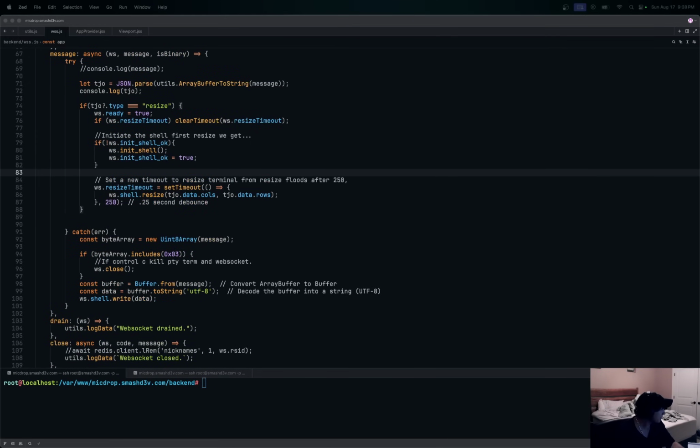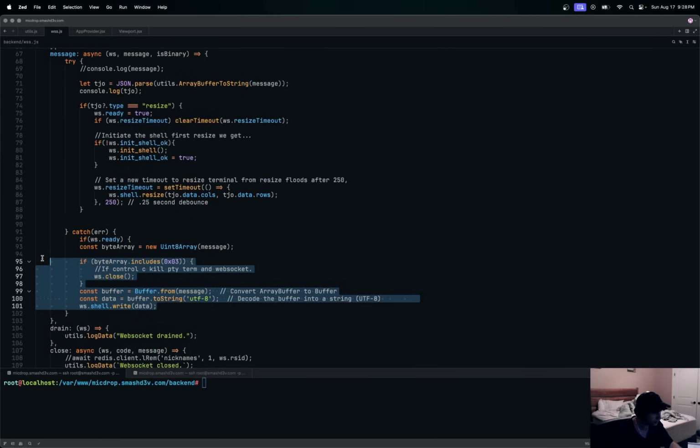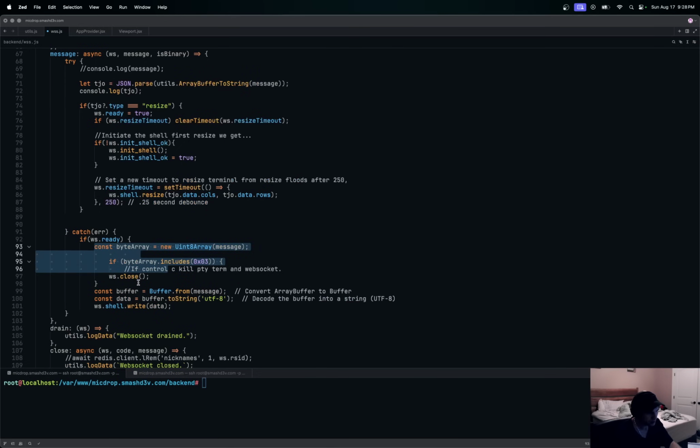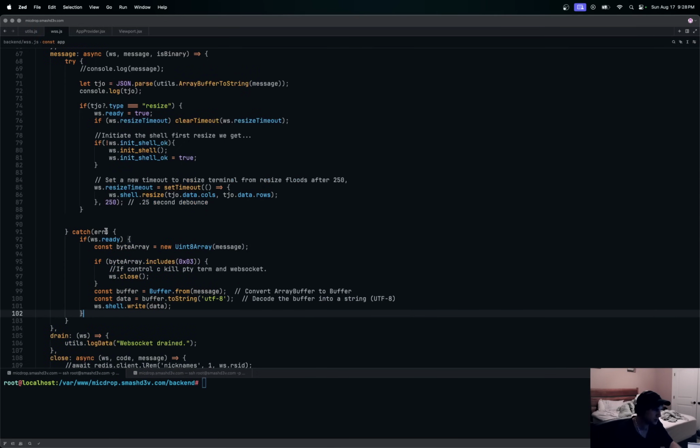And then we say if ready. The other thing we want to change is down here. We only want to do this if our WebSocket is ready. So let's pop this in here, and we'll say, okay, we're only going to convert the data coming in and send it to our shell if our WebSocket is ready, meaning we've received the first rows and columns. Remember, all of this logic works regardless, but it just makes it look nice for the front end right away if you don't initialize or send any data until you've resized your terminal. So that's what all this extra logic is doing.